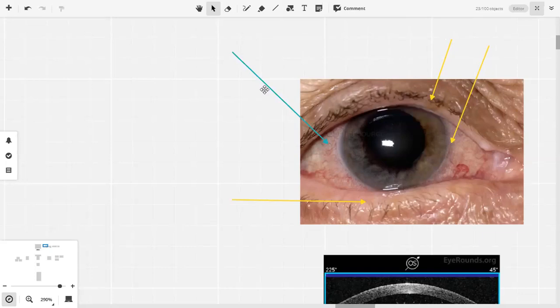What else is there in this picture? No hypopyon. The absence of a hypopyon rules out anterior uveitis, you cannot say infection. Hypopyon is a sign of anterior uveitis. It is not necessary that every anterior uveitis has a hypopyon, but it makes anterior uveitis unlikely, because there are other signs too. Hypopyon is one of the signs of anterior uveitis. So there is no hypopyon. A hypopyon should appear right over here. So that's a good negative finding. What else?